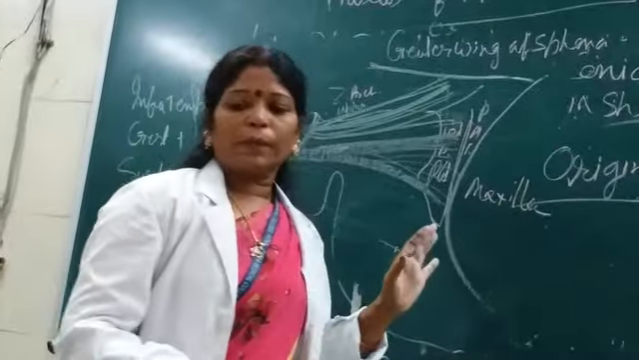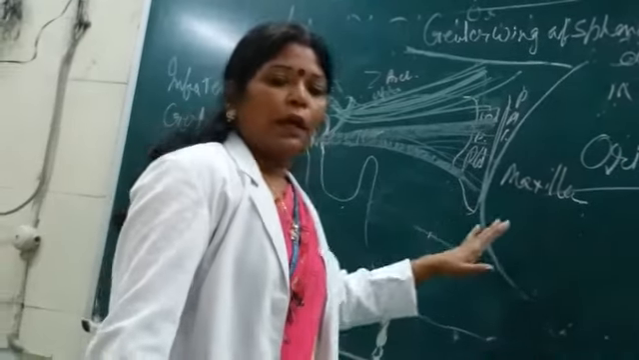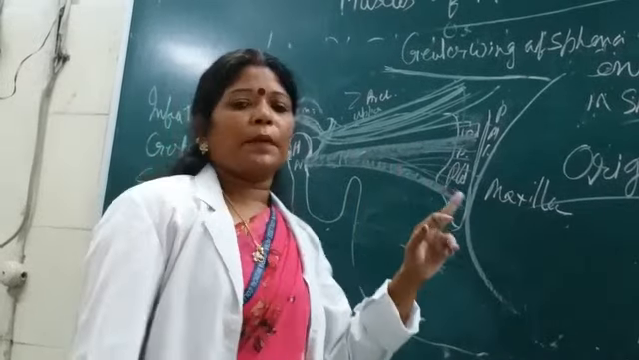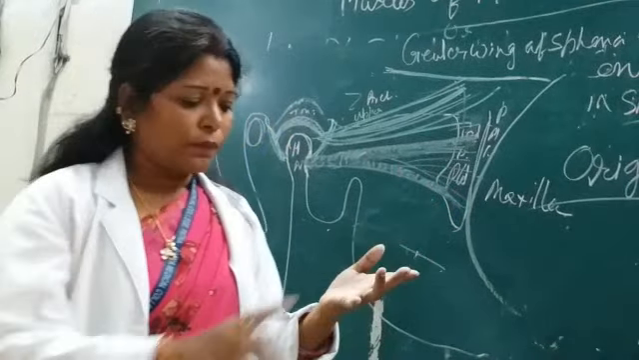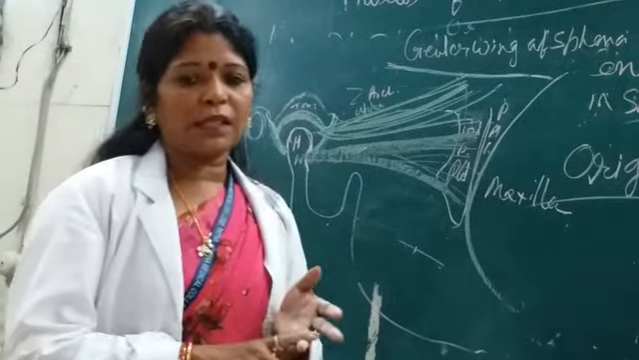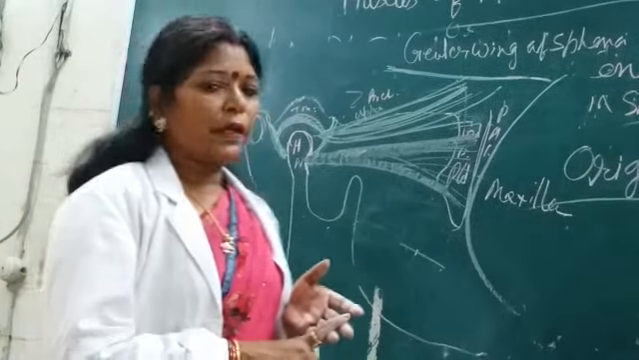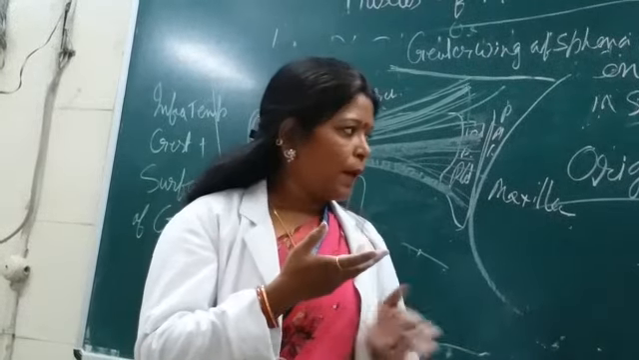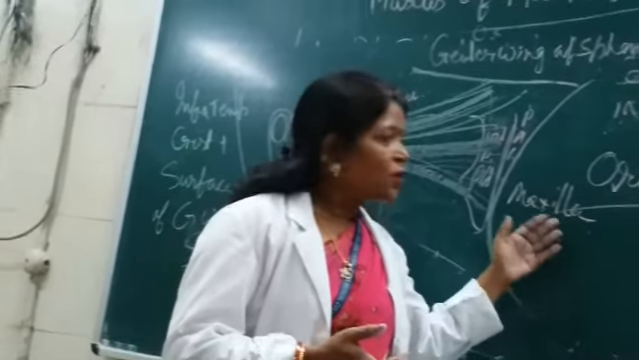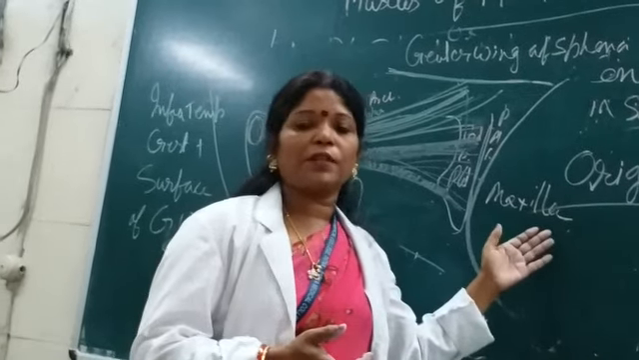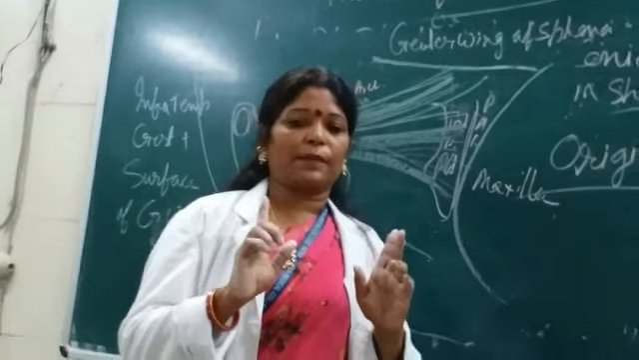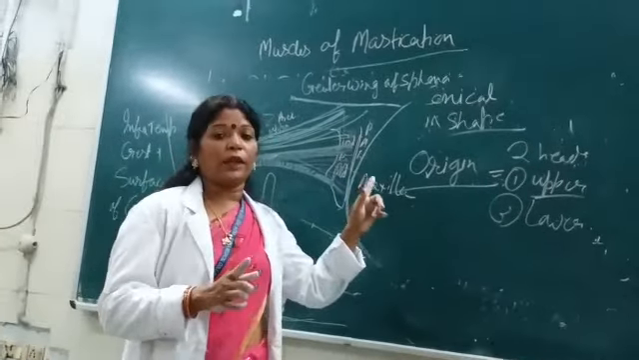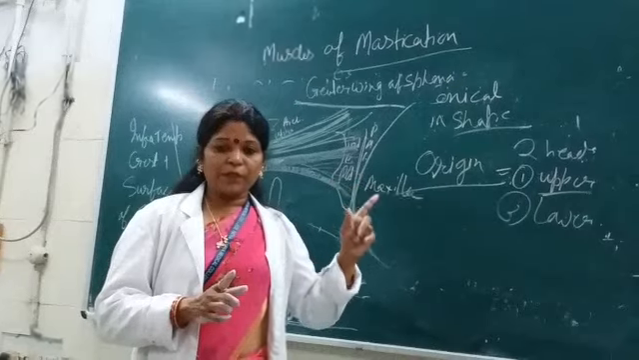So, what would be the action? Look here, a very important point with the muscles of mastication. All the muscles that we have discussed now, temporalis, masseter, medial pterygoid, were elevating the mandible. But the lateral pterygoid muscle is the only muscle in the muscles of mastication that is different. It is very important for the viva, very important for the viva MCQ.